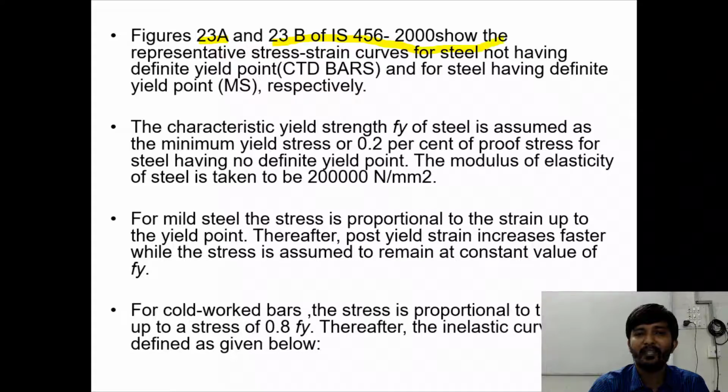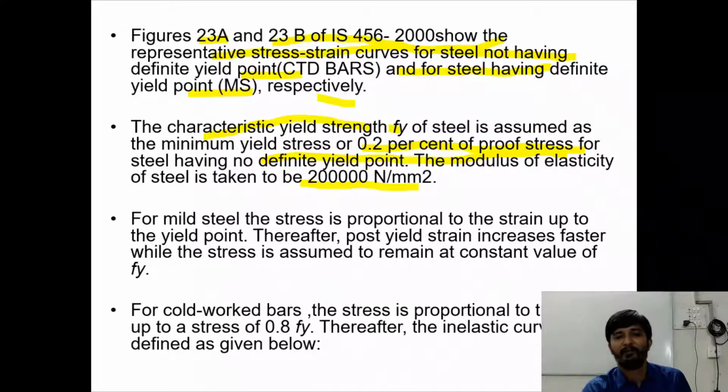So the representative stress strain curve for steel not having definite yield point and for steel having definite yield point respectively. The characteristic yield strength Fy of steel is assumed as minimum yield stress or 0.2% of proof stress for steel having no definite yield point. The modulus of elasticity of steel is taken as 2 × 10⁵ Newton per mm square.